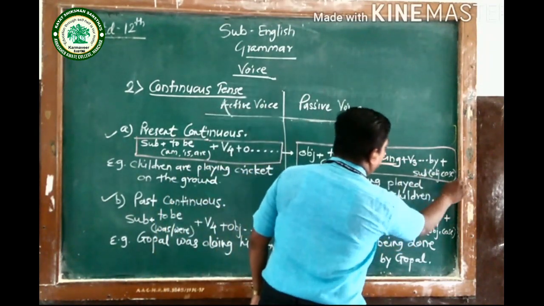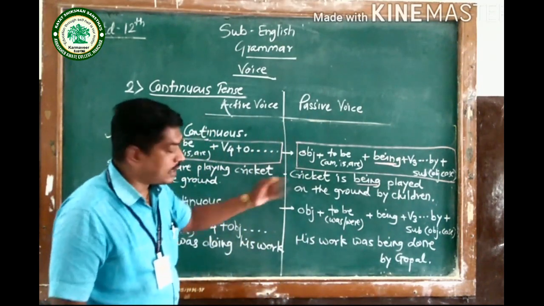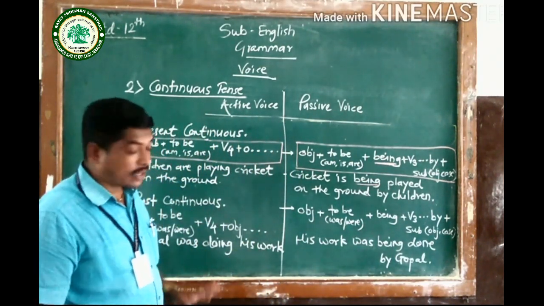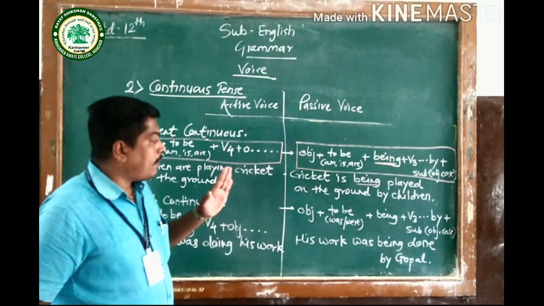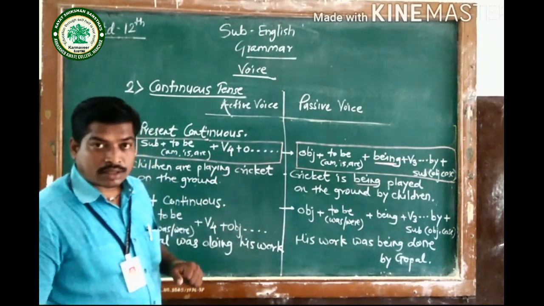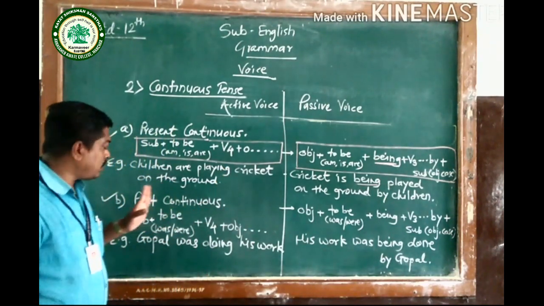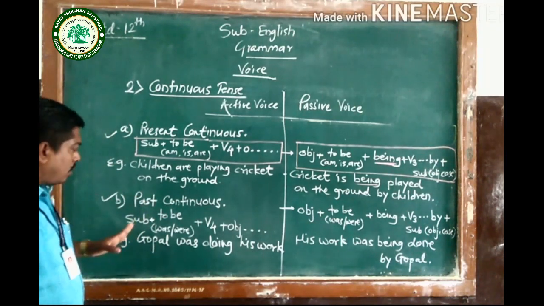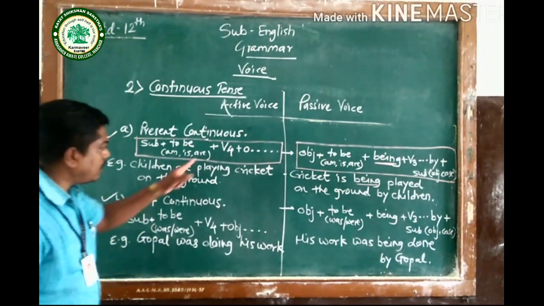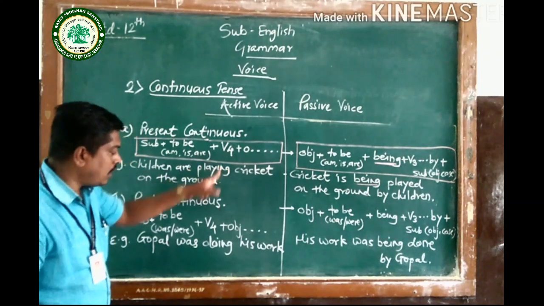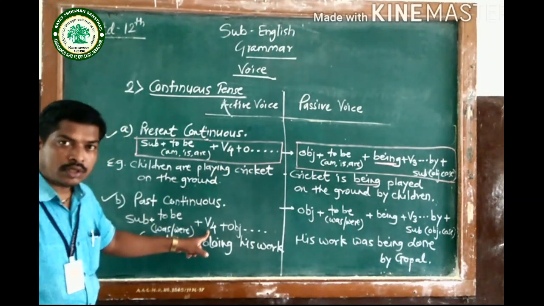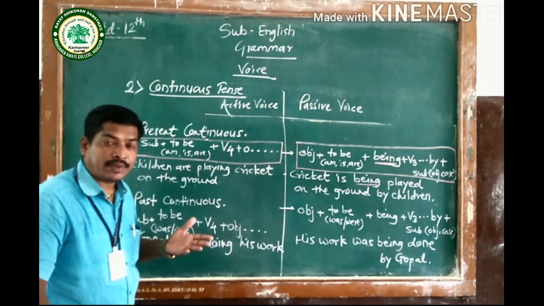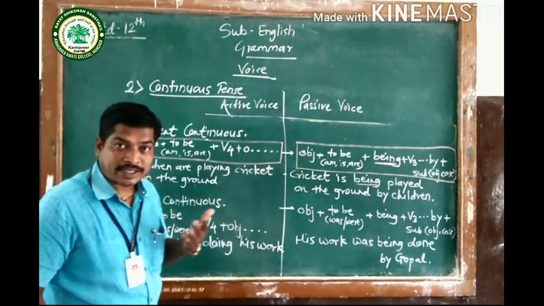So in this way you will get the formula and the sentence: cricket is being played on the ground by children. The same case is with past continuous tense. Now you will come to know that here V4 is used and here also V4 is used. Then how will we recognize the tense, whether it is past continuous or present continuous?